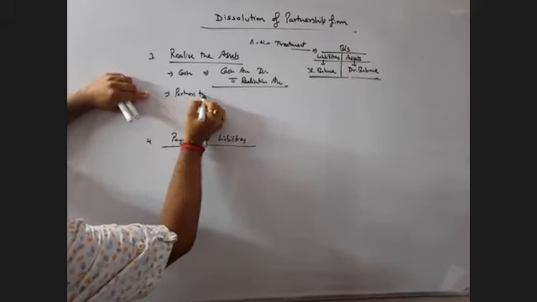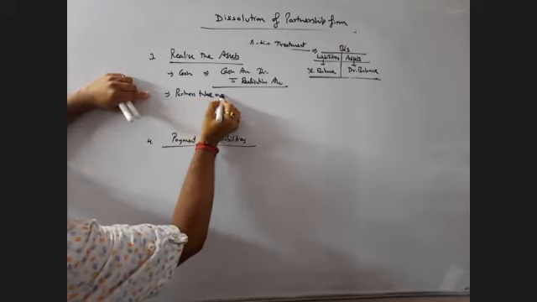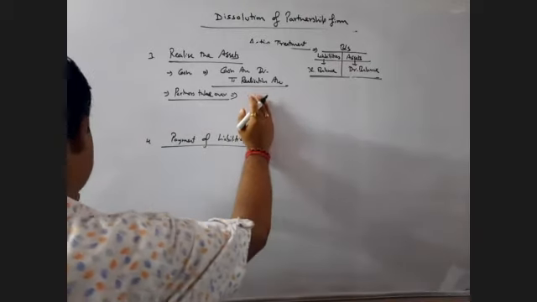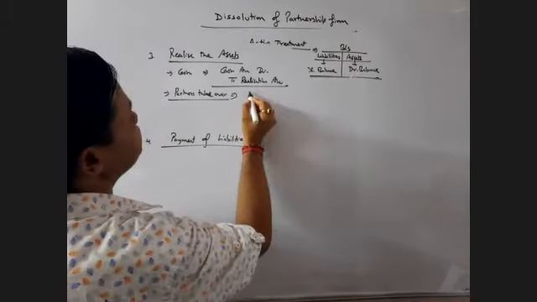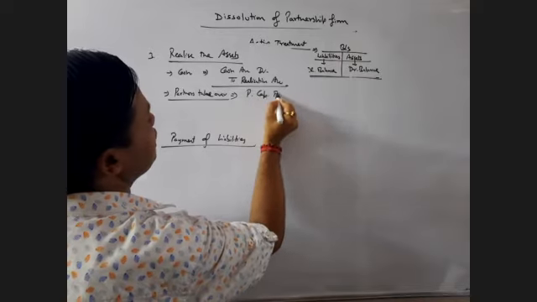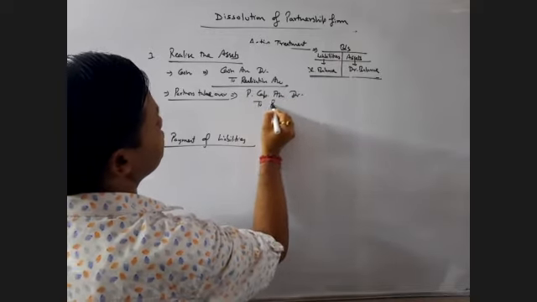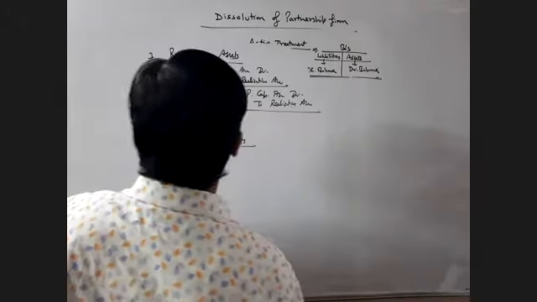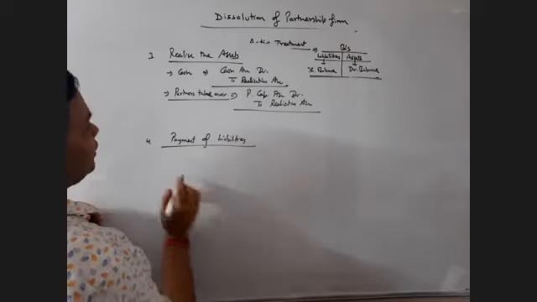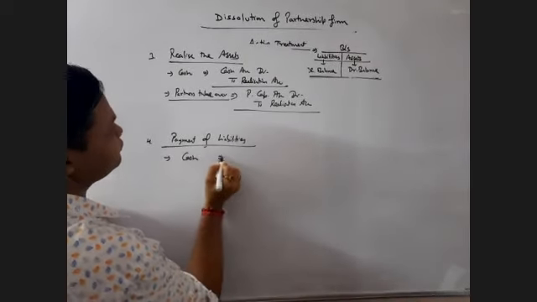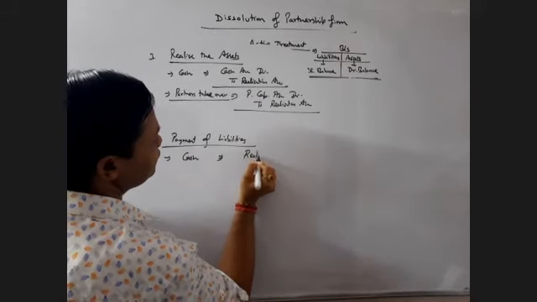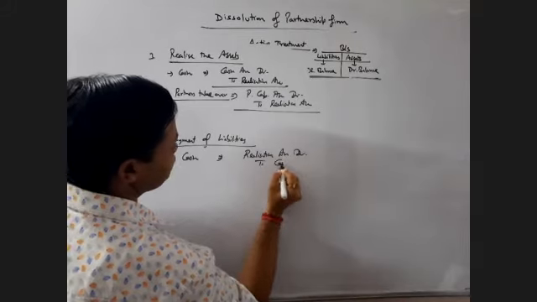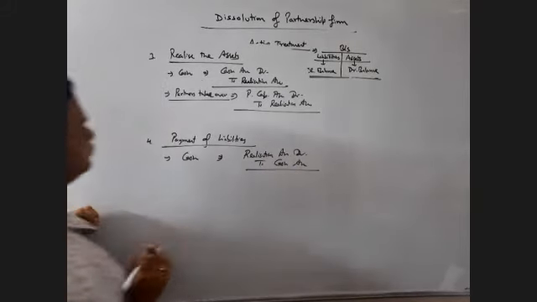If partners take over any asset, then entry will be partners capital account debit to realization account. Similarly, liabilities will be paid in cash. Entry will be realization account debit to cash account.